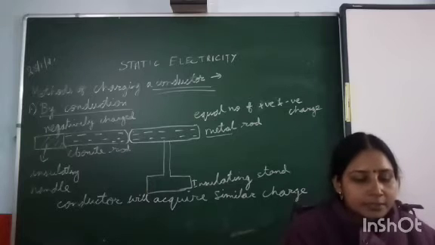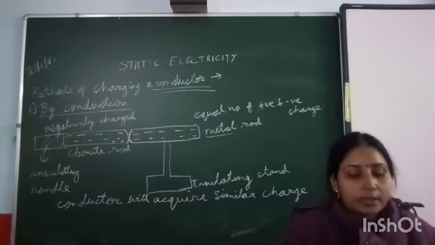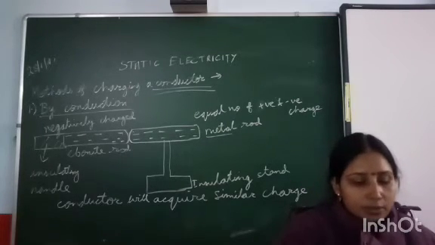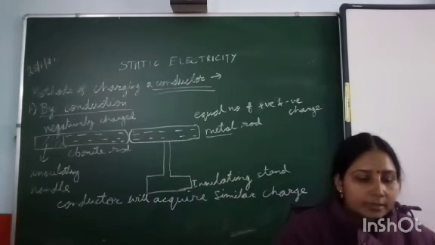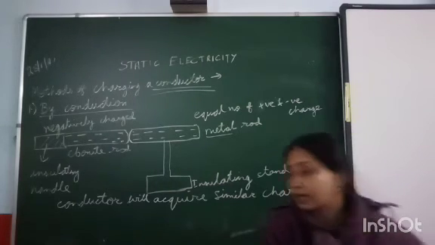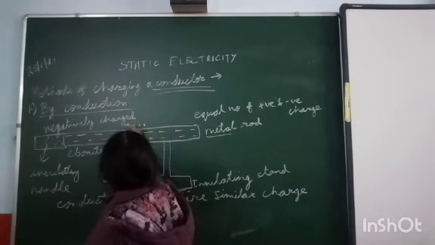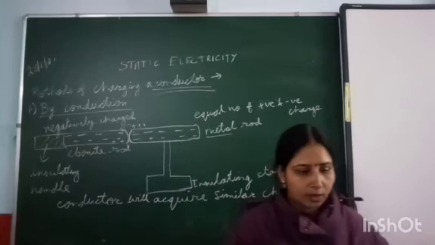So why has it happened so? Because the rod, as it is negatively charged, has a deficiency of positive charge, and when it is touched with the metal rod, then all the positive charge of this metal rod will be attracted towards the negative, and the positive and negative will cancel out.